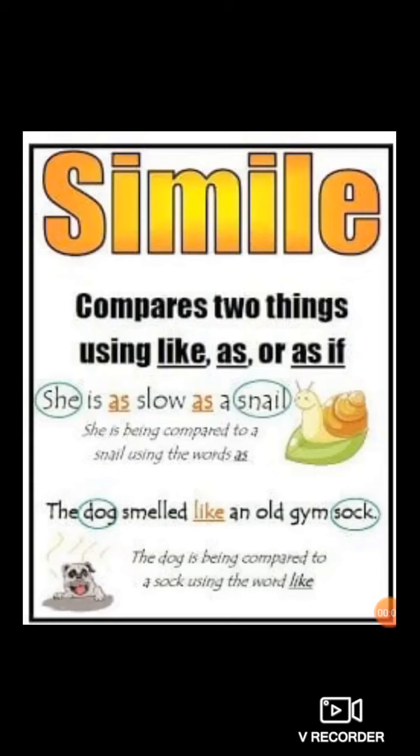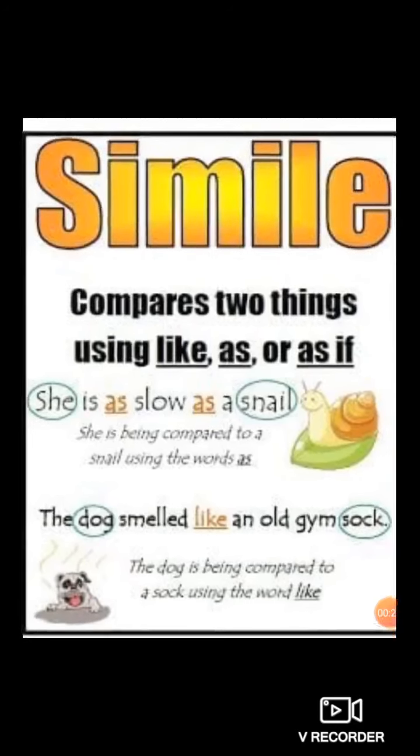So students, in simile, direct comparison is there between two different things. And to identify simile, one hint is there for you all: in simile, which three types of words are used? Like, as, and so. So these types of words are used in simile. Now, here in this image, you can see the examples are given.